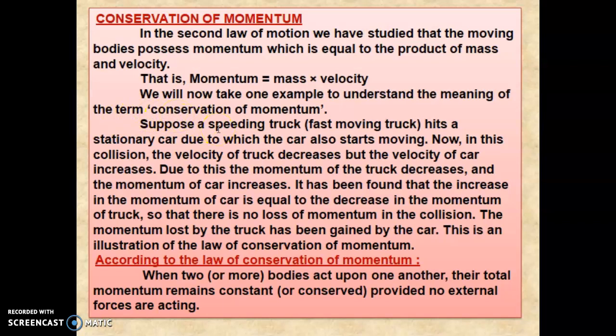Suppose a speedy truck hits a stationary car, due to which the car also starts moving. In this collision, the velocity of the truck decreases, but the velocity of the car increases. So the momentum of the truck decreases and the momentum of the car increases. It has been found that the increase in the momentum of the car is equal to the decrease in the momentum of the truck. So there is no loss of momentum in the collision. The momentum lost by the truck has been gained by the car. This is an illustration of the law of conservation of momentum.